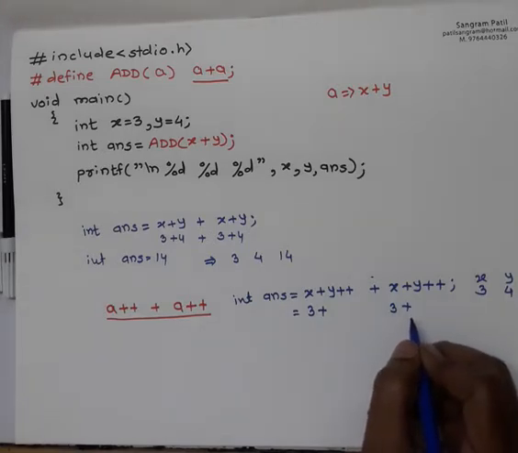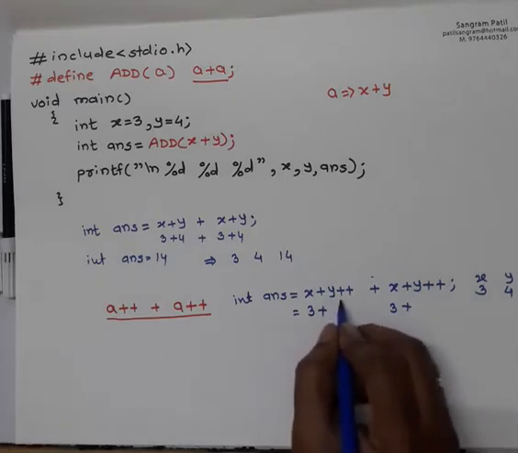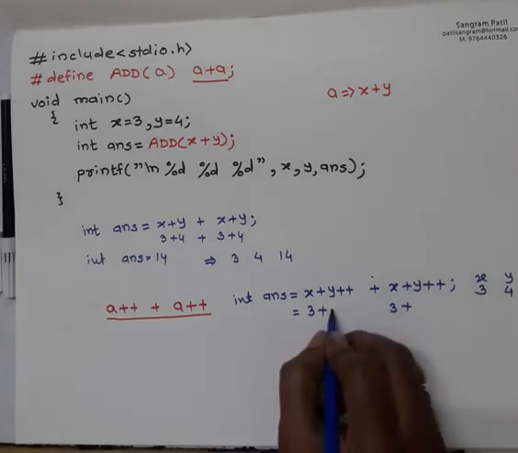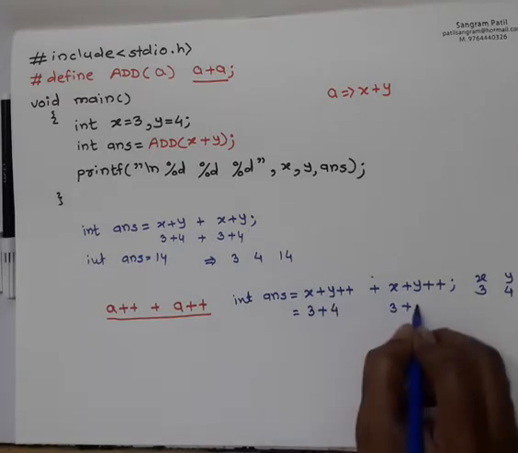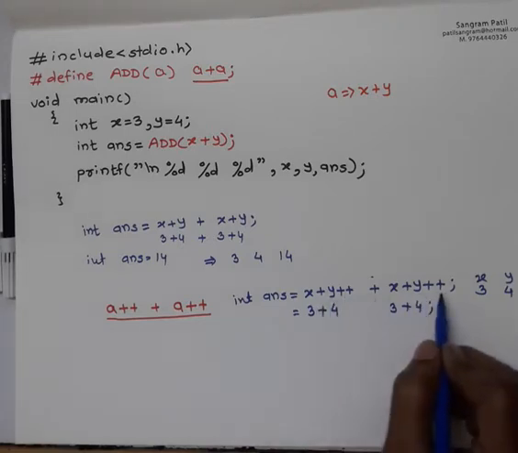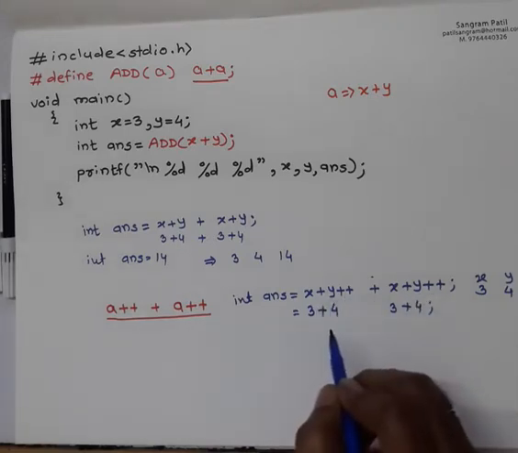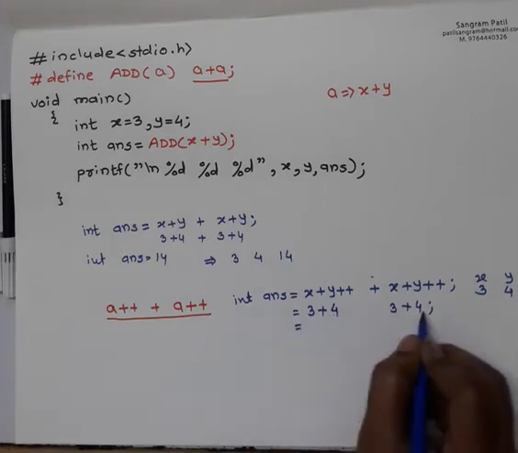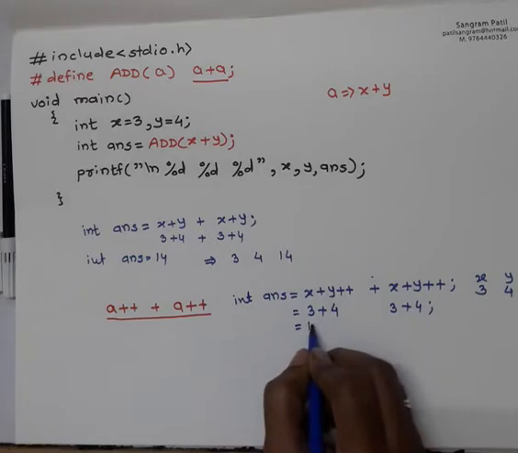The problem comes with y. Here y plus plus is post-increment, so it will take this as 4 and 4. So here y plus plus indicates use the value of y and then increment the value of y. So this will become 3 plus 4, 3 plus 4 as it is, and it will become 14.